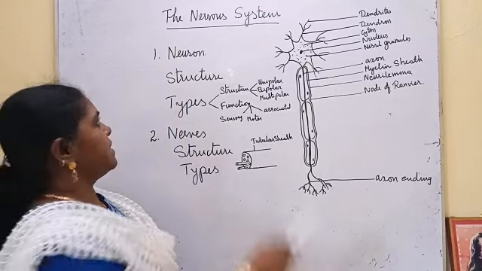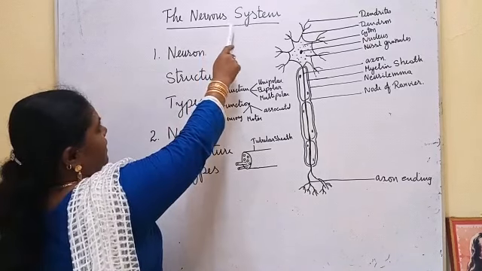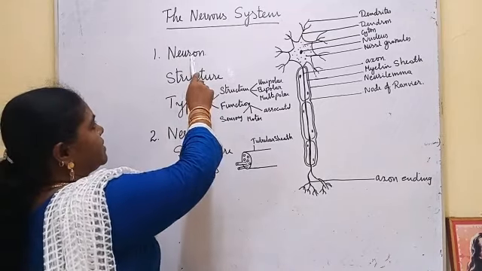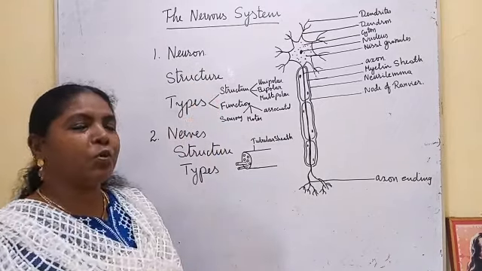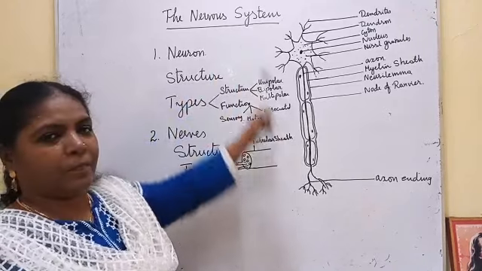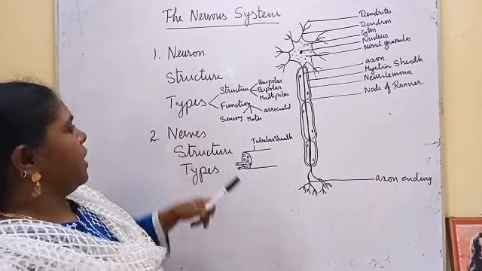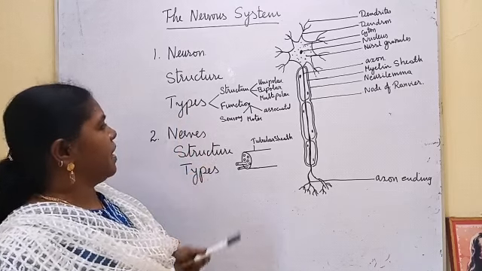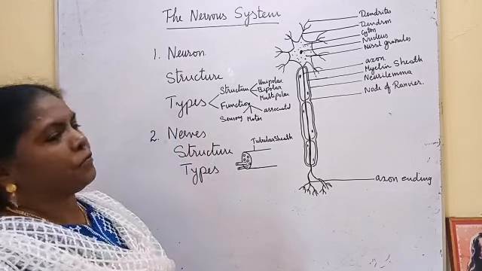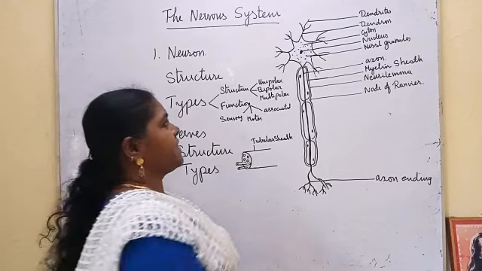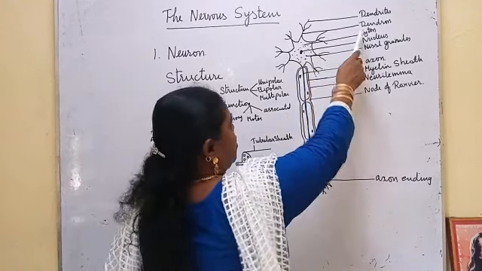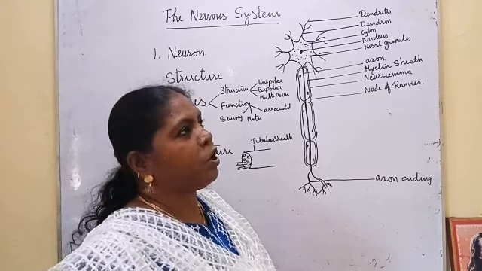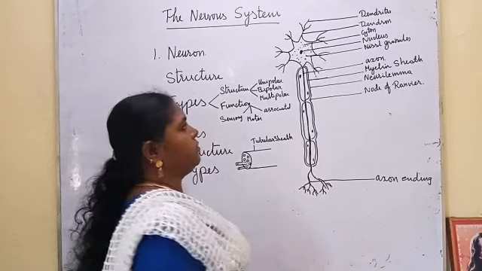Here, the cell that is present in the nervous system is the neuron. Neuron is the structural and functional unit of the nervous system. This neuron, we are going to see the structure and types. Okay, structure of the neuron. It has a cell body called cyton. It is also called perikaryon.